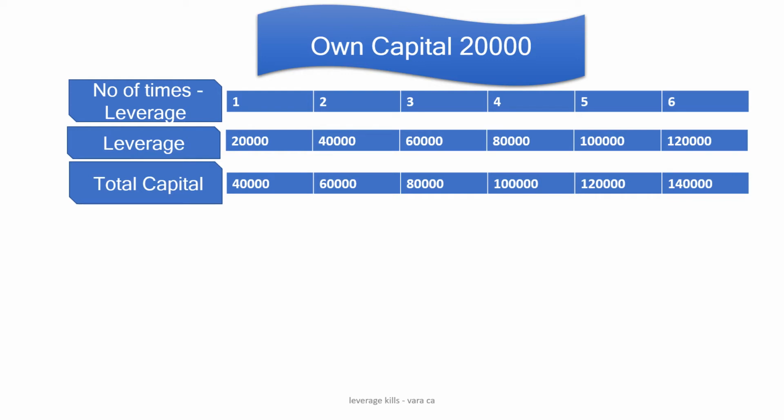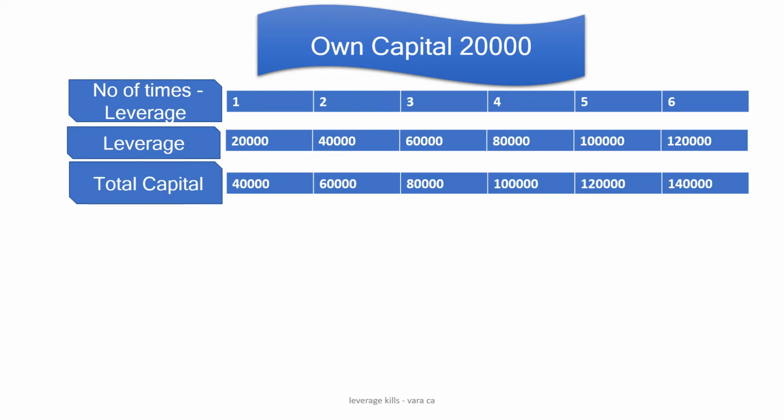Now, the total capital for investment or trading would be own capital plus the leverage. So, at 1 time leverage, the total capital would be 40,000, that is 20,000 own capital and 20,000 leverage. At 2 times leverage, it would be 20,000 own capital plus 40,000 leverage.